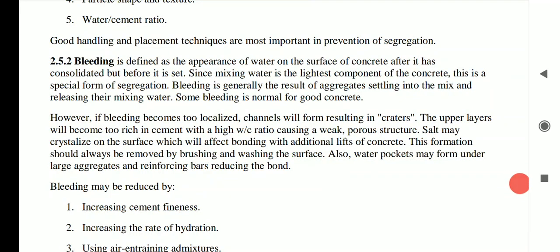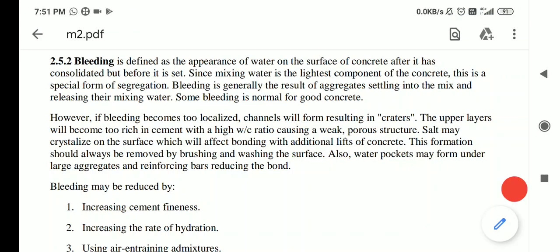That water layer separates the particles, the sand and the coarse aggregate. That process is called bleeding. The water and cement remain in one part, and the aggregates remain in another. The water you can see on the surface of the concrete is called bleeding.